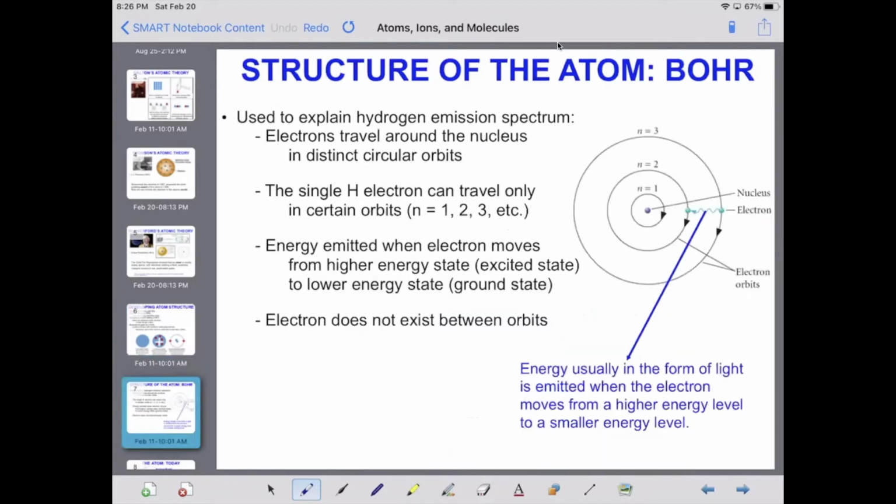And lastly, we have the Bohr model. The Bohr model explained that the outer orbits of an atom could hold more electrons than the inner orbits. By knowing this, one can determine the atom's chemical properties. He also gave birth to the idea that electrons emit light when they're jumping orbitals. And he also showed that electrons do not exist between orbits. So it's this discrete n equals 1, n equals 2, n equals 3.